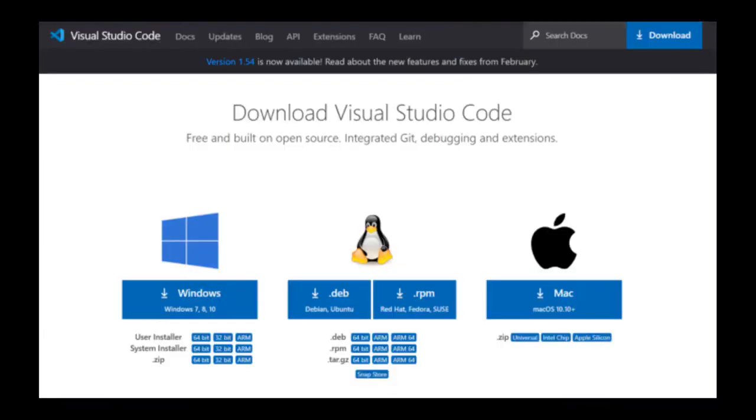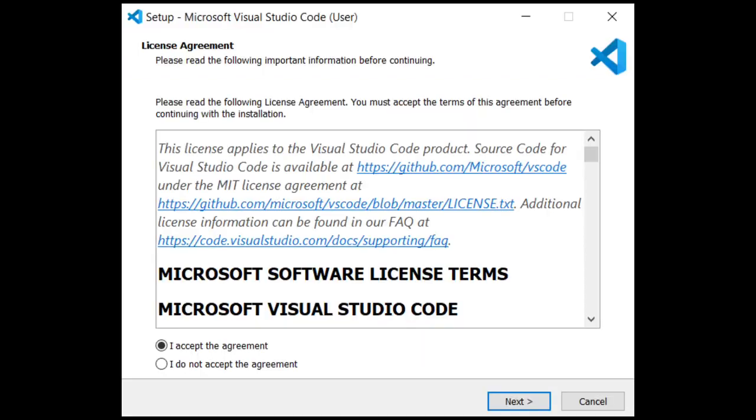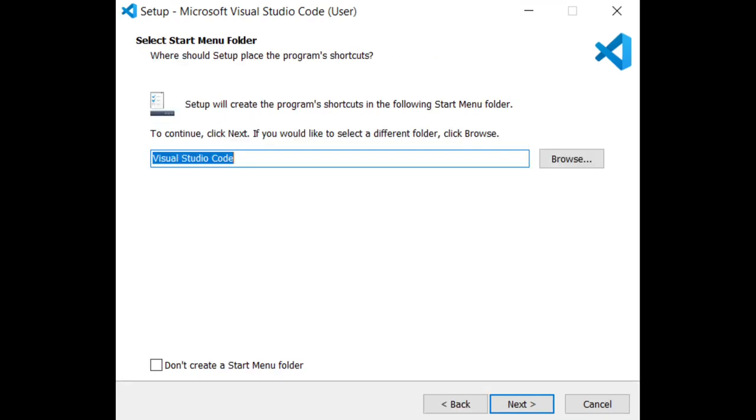Now, how to install Visual Studio Code, because the entire video is based on Visual Studio Code, and we are going to do Python coding in Visual Studio Code only. So here are the basic steps. Search, and download the latest version of Visual Studio Code. After that, just install it like you installed Python as well. Click on the install button, download the setup, run the setup, and install it on your laptop or your computer.